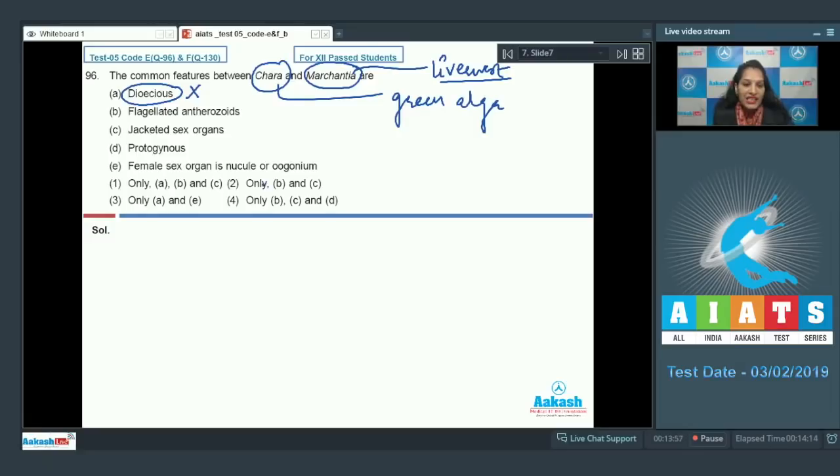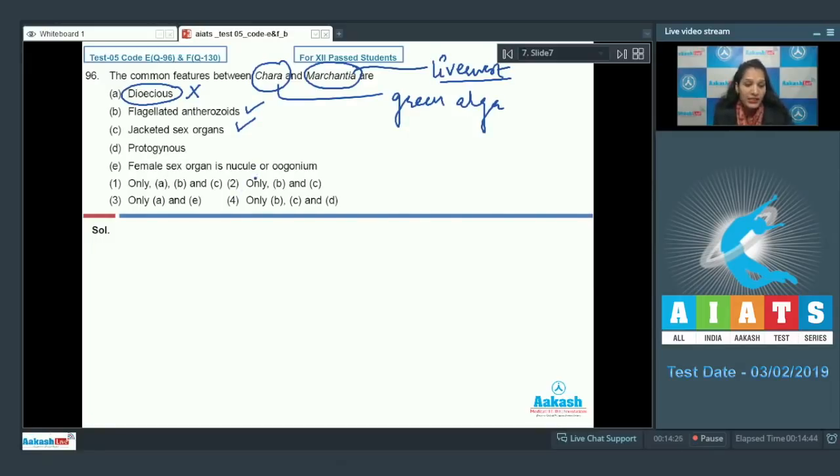B. Flagellated antherozoids. It is true because Chara and Marchantia both have flagellated male gametes or flagellated antherozoids. C. Jacketed sex organs. Although the algae have non-jacketed sex organs, the exception is Chara. Chara bears jacketed sex organs like Marchantia. So this is also a common feature between Chara and Marchantia.